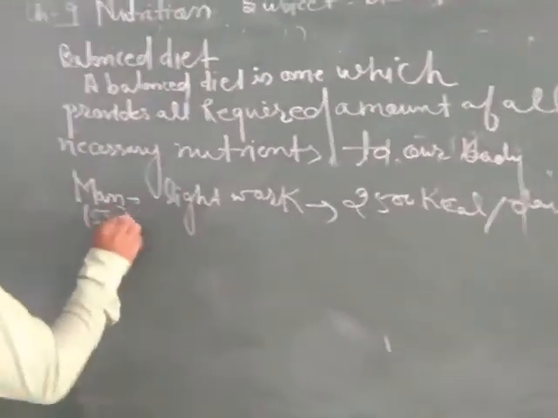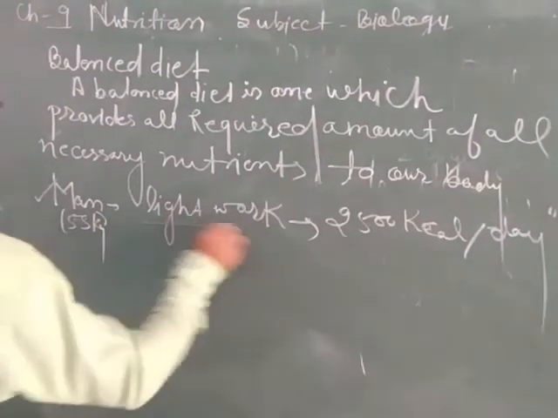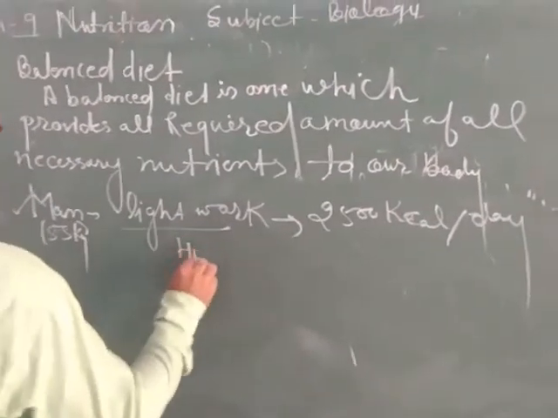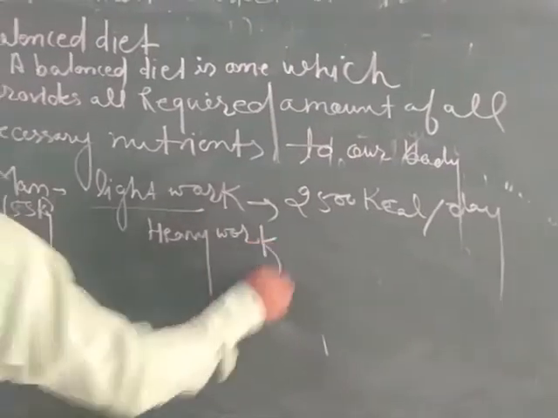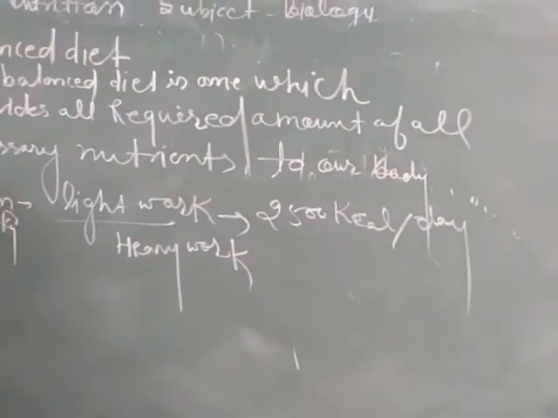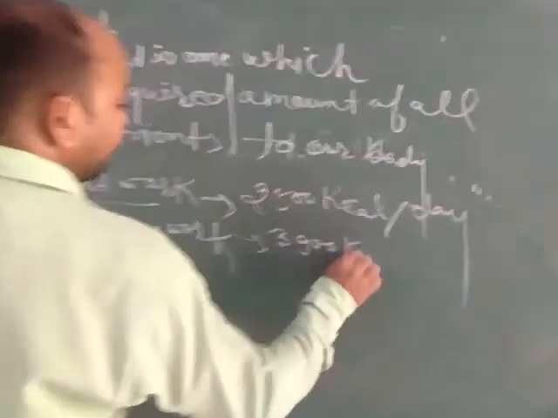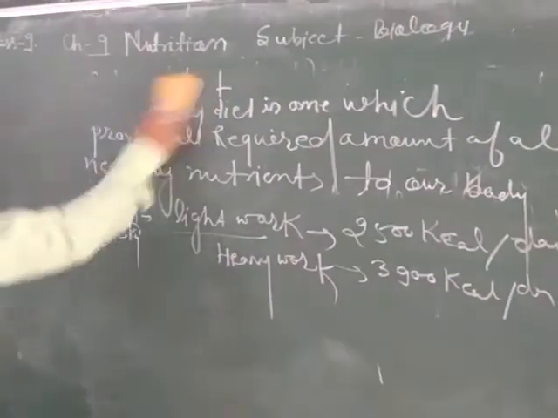But in case of heavy work, it requires 3900 kilocalories of energy per day.